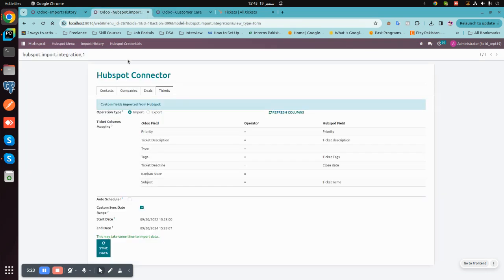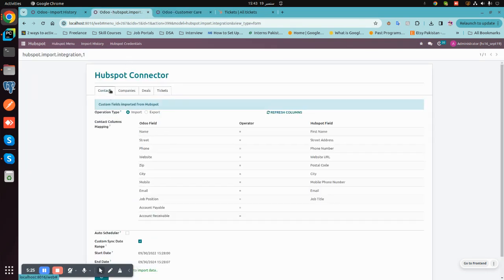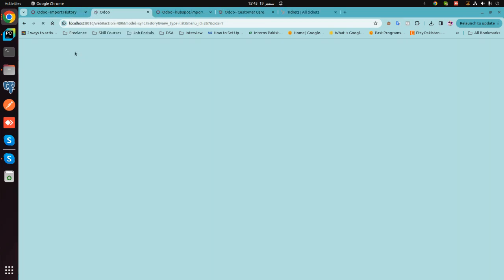So now we will perform one export operation for contacts, but first we will create a couple of contacts for that.